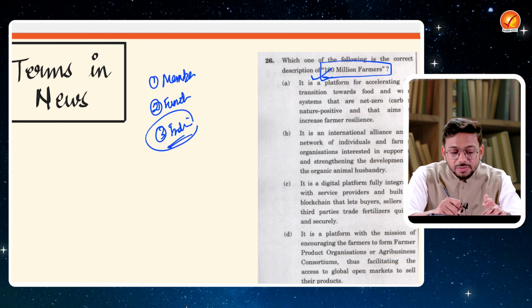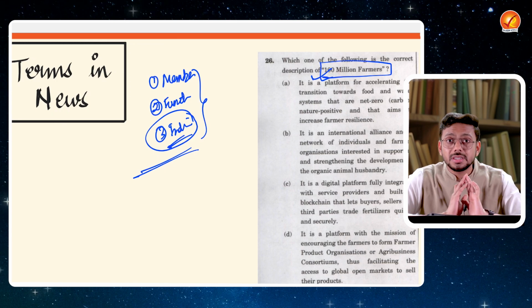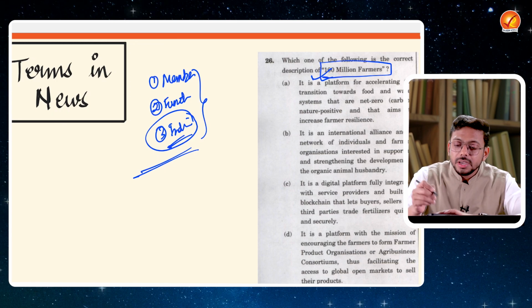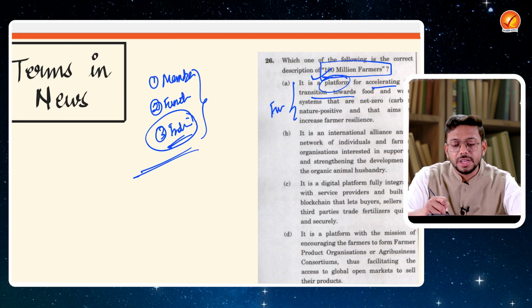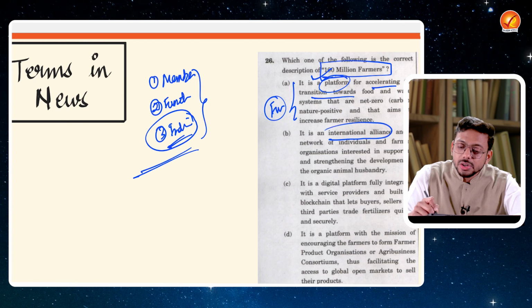So keep the focus on India and keep studying what exactly is to be studied. Fine. So you look at it. It's a platform for accelerating the transition. So this is the function area. What is the function of this particular organization? Okay. It is an international alliance.